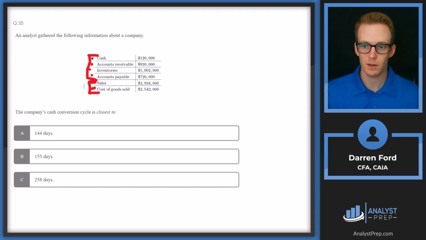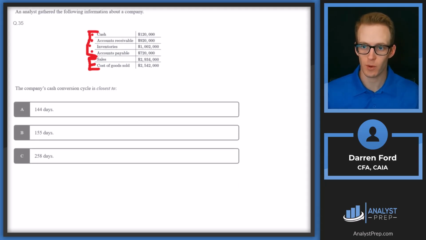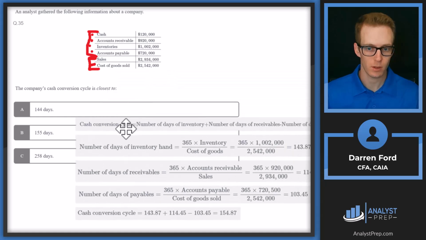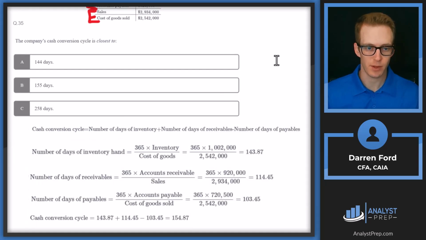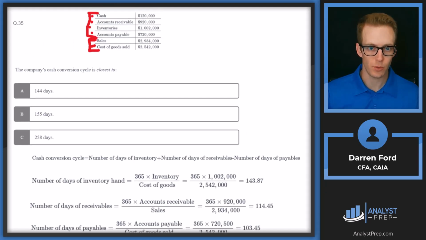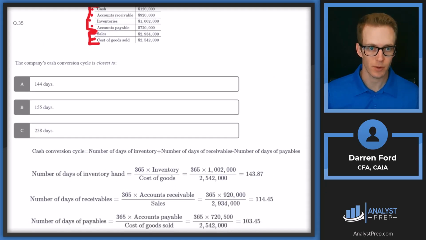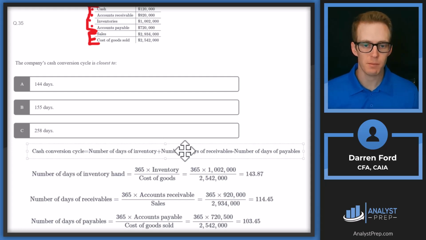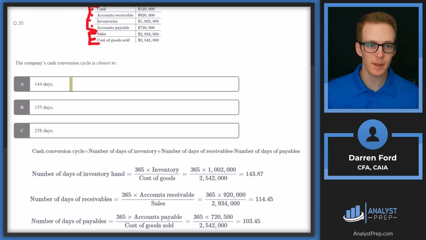So let's pull in a bunch of formulas here that we're going to run through. And I'm going to bring it all the way down here so we can see everything. Our cash conversion cycle is going to be equal to number of days inventory plus number of days receivables minus number of days payables. So we're looking to convert all these numbers into days, essentially, since we're just given numbers. To do that, we're going to be using our 365 and different things in the denominator to adjust what we need to.